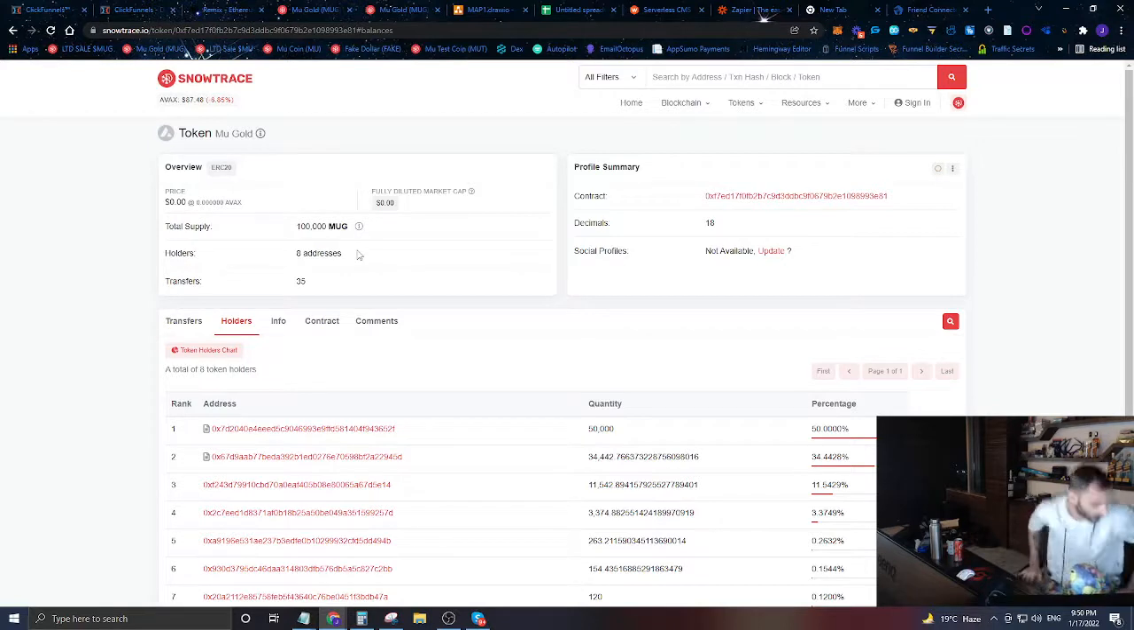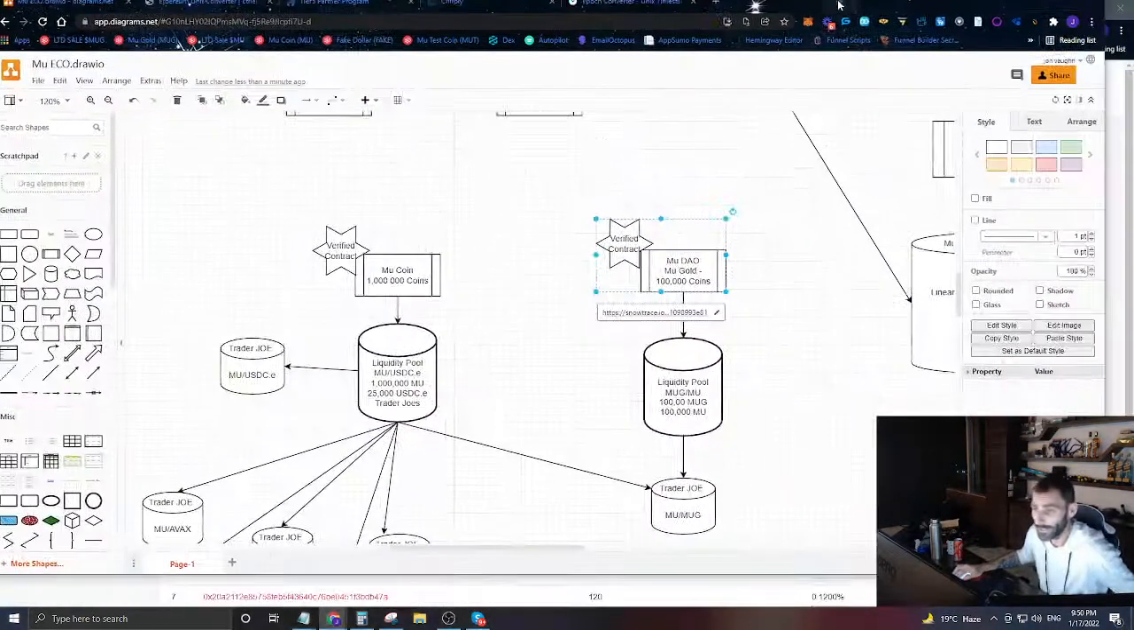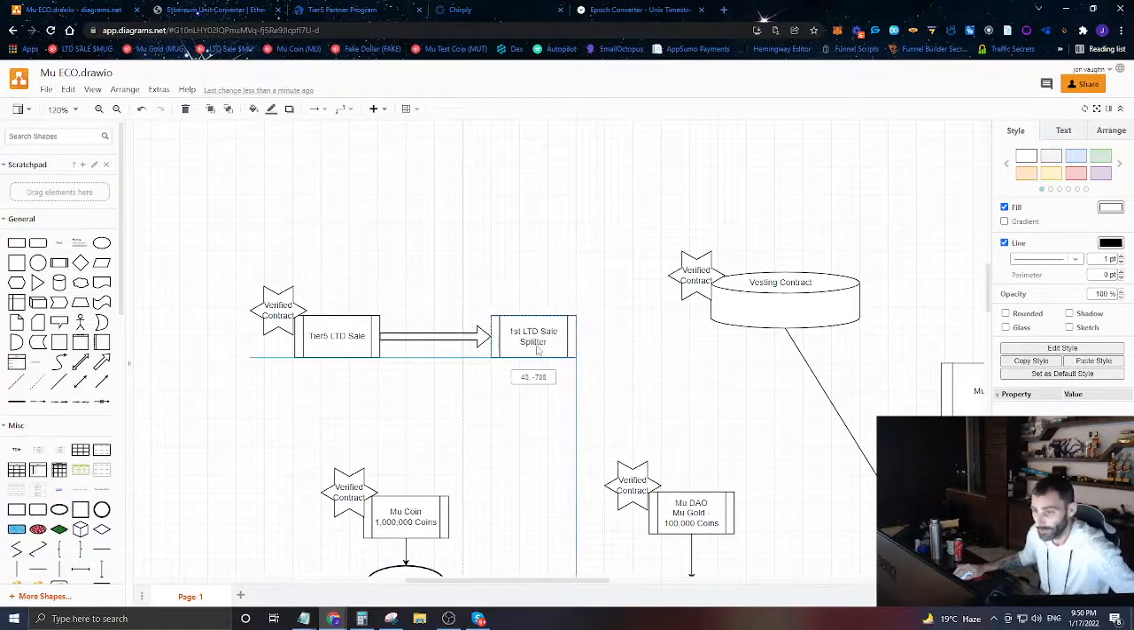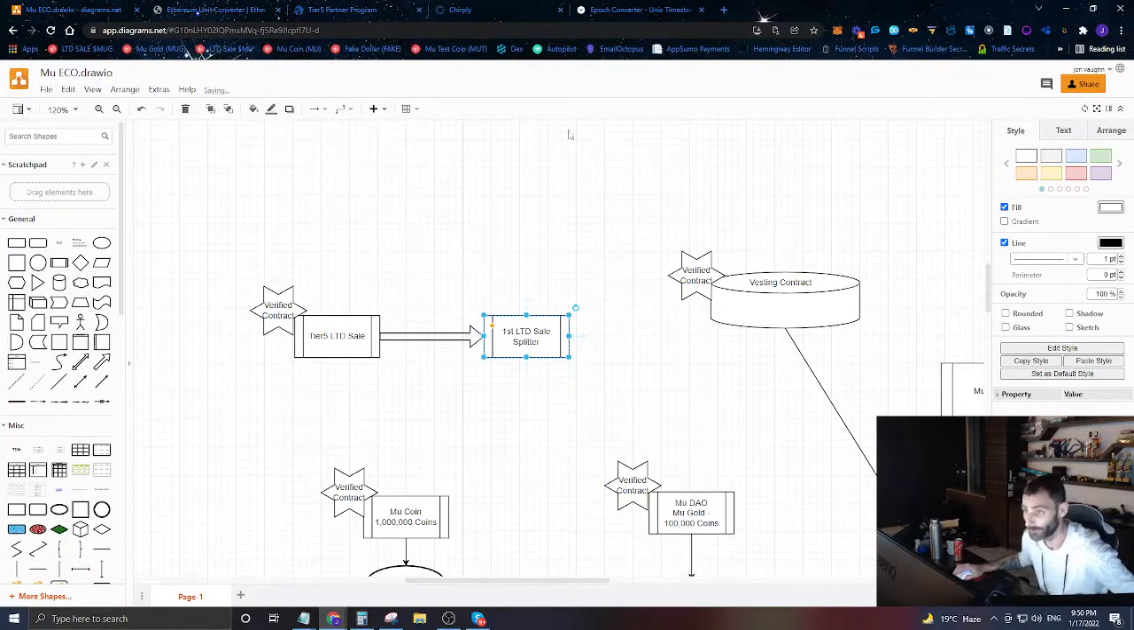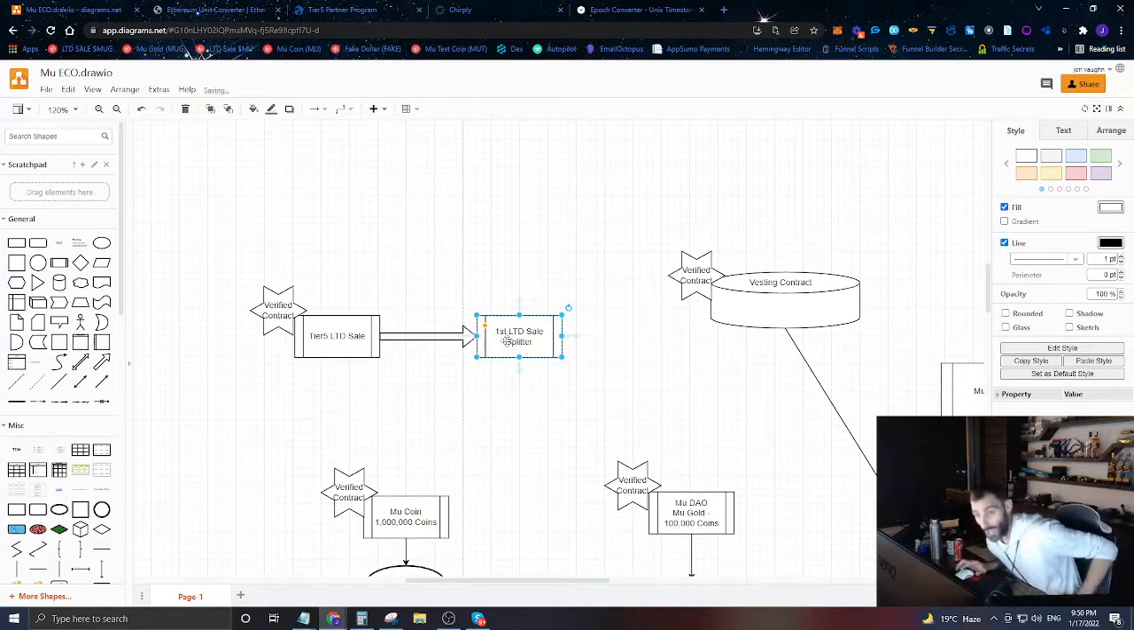So it's not a coin, it's an actual token. All right, and if you don't know the difference between a coin and a token, I have videos that actually explain all of that. So we're going in and we're creating this LTD sale splitter. So again, this is going to be a smart contract that's going to receive money, and then there are different people that it splits that money up into. And any of those people can go in and they can get their portion of their money anytime they want.